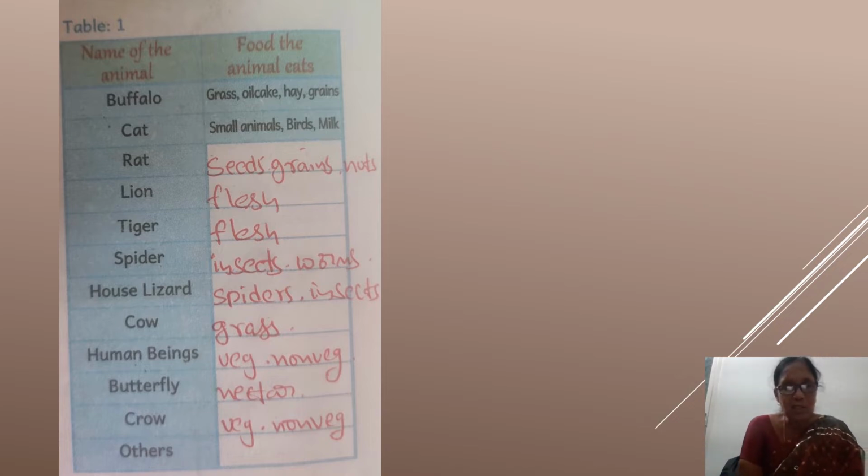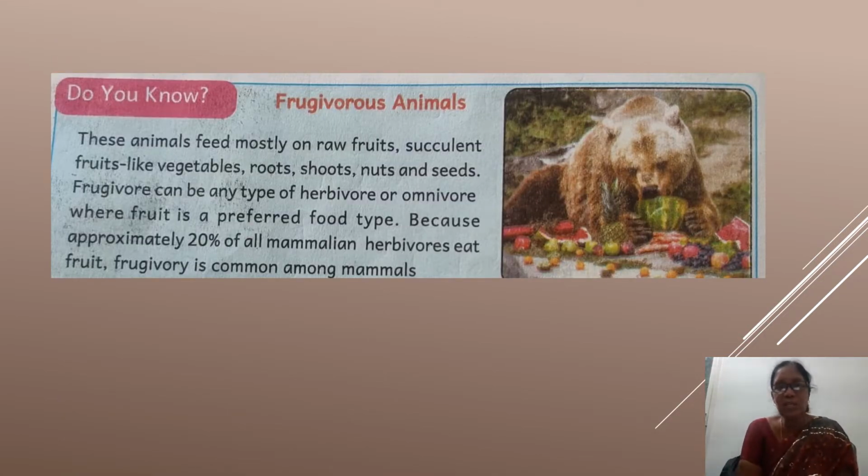Like this, we know about the other animals and their food habits. We'll go for the next picture. Look here. See, this is an animal. Like this, squirrel, parrot. Yes, such animals eat fruits. They eat mainly fruits. Succulent fruits and fleshy fruits. They eat raw fruits. So such animals are called frugivorous animals.